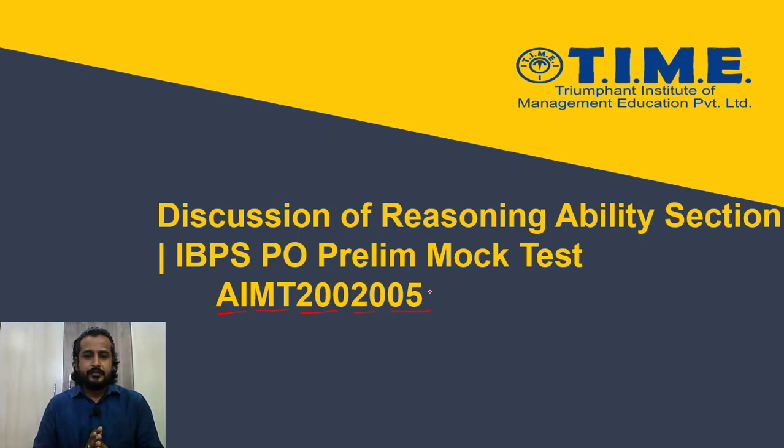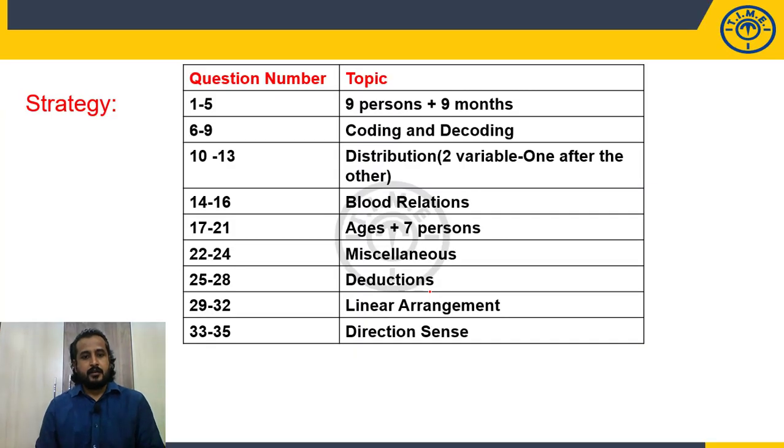Before discussing the questions, let's first discuss what could be the correct strategy for attempting this paper, AIMT 200205. You have been given 35 questions with different areas. Let's see what areas appeared in this paper. Questions 1 to 5, 9 persons and 9 months, a distribution set is given. Question number 6 to 9, coding and decoding set is given.